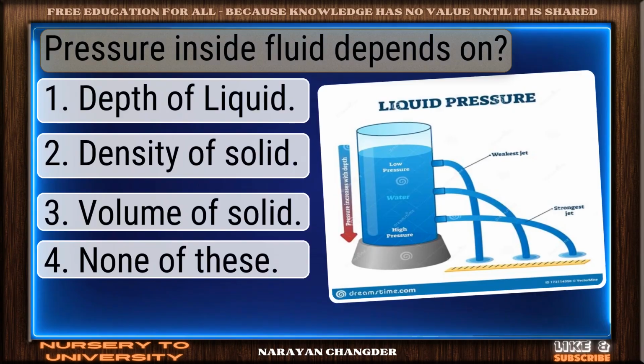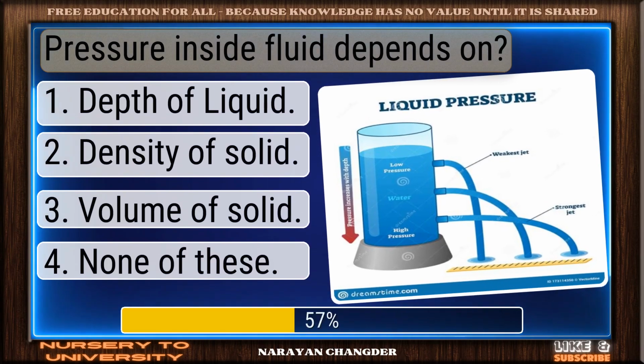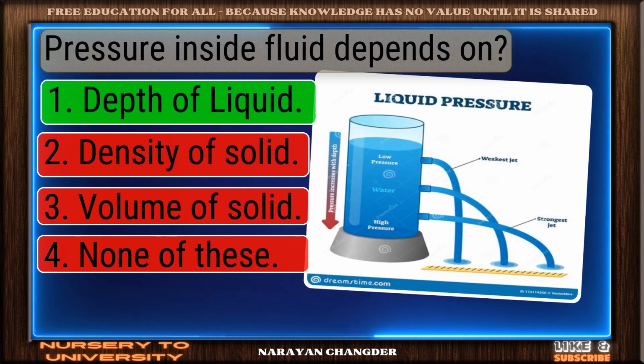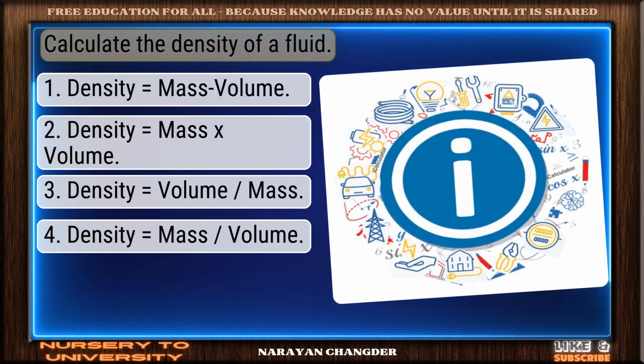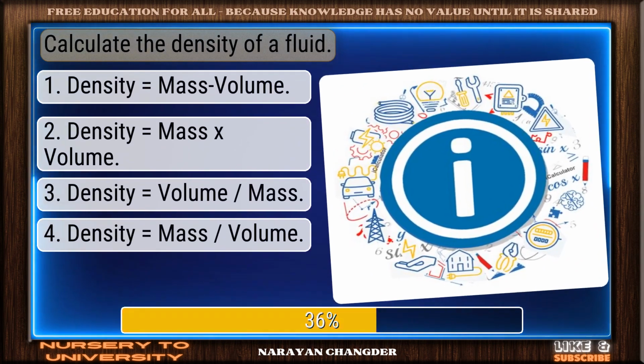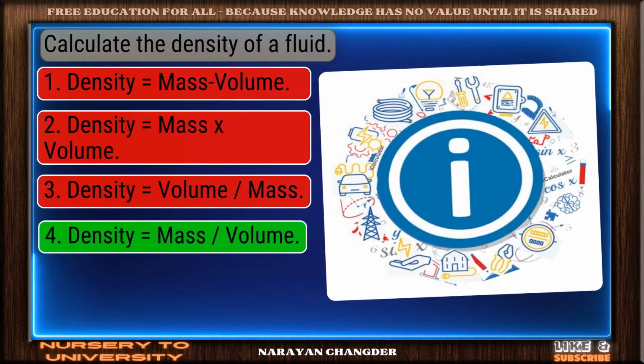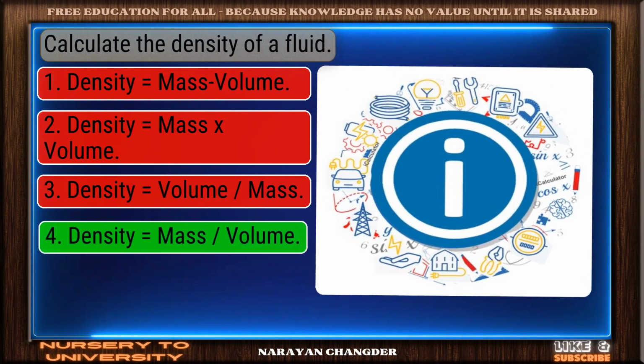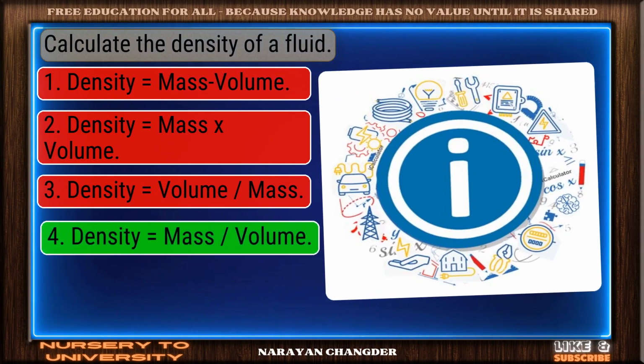Pressure inside fluid depends on. On track. Depth of liquid is the correct answer. Calculate the density of a fluid. Excellent choice. Density equals mass over volume is the right answer.